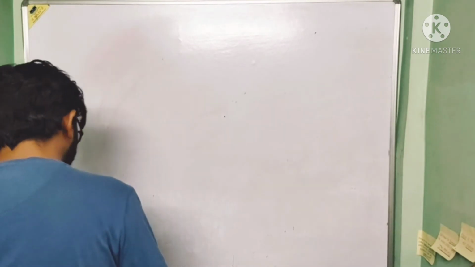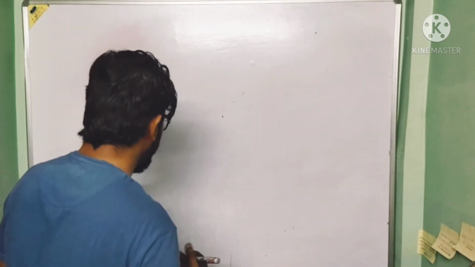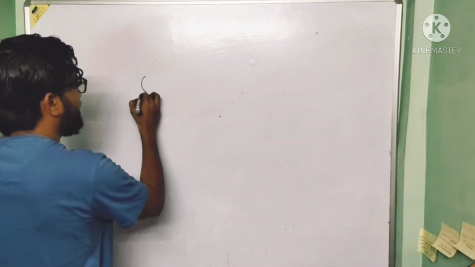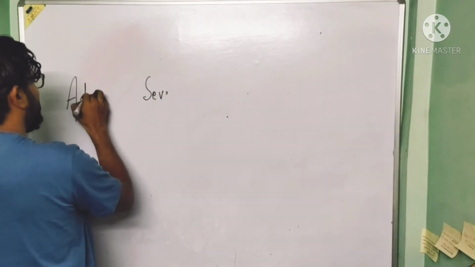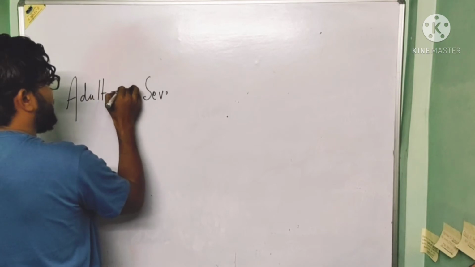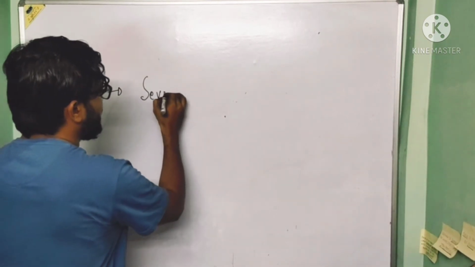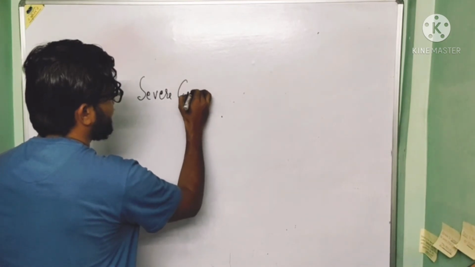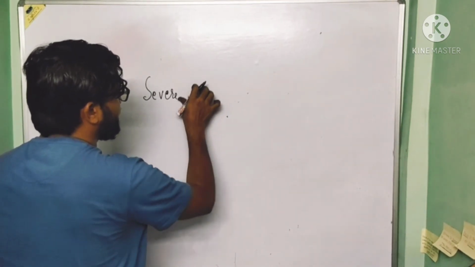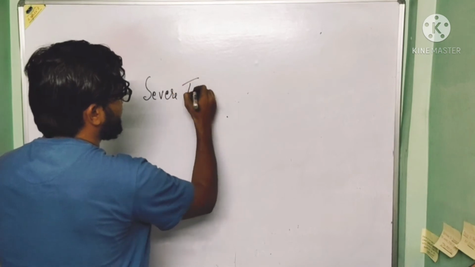So basically what happened, in adult, an adult is suffering from severe cases or severe diarrhea. Adult is suffering from severe traveler's diarrhea, TD.